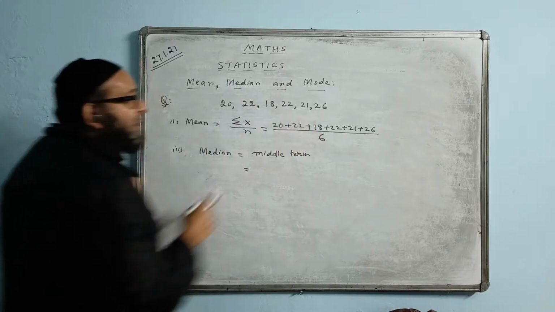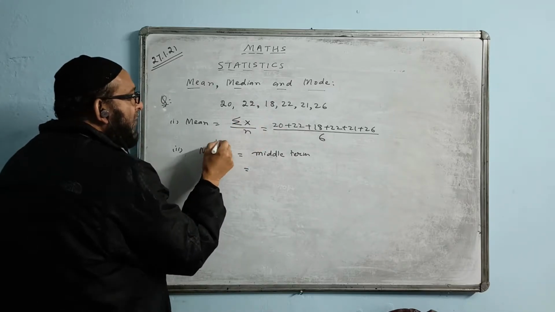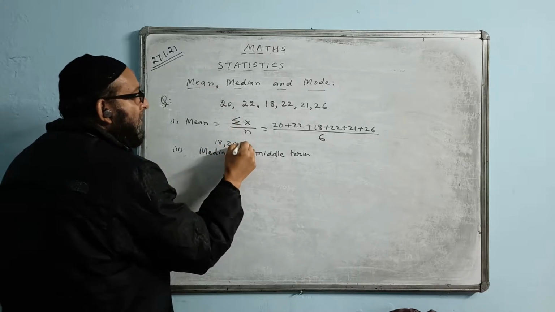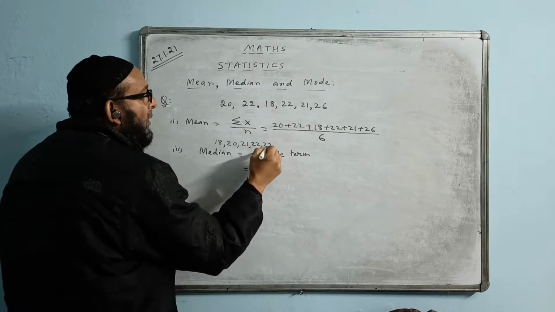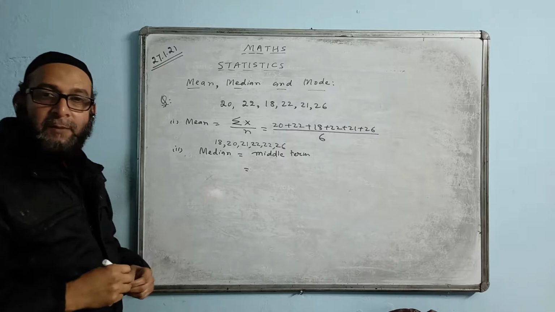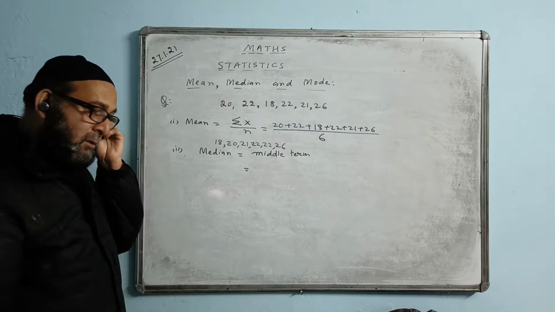Do you think they are all in ascending order? No. So you have to arrange them: 18 you write first, then 20, then 21, then there are two 22s, and then 26. That is a must. If it is not in ascending order, you must put them in ascending order first.